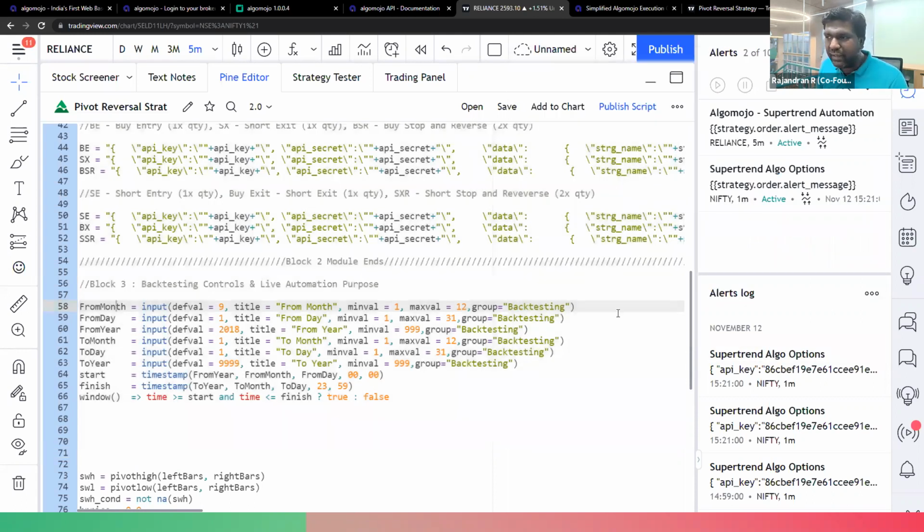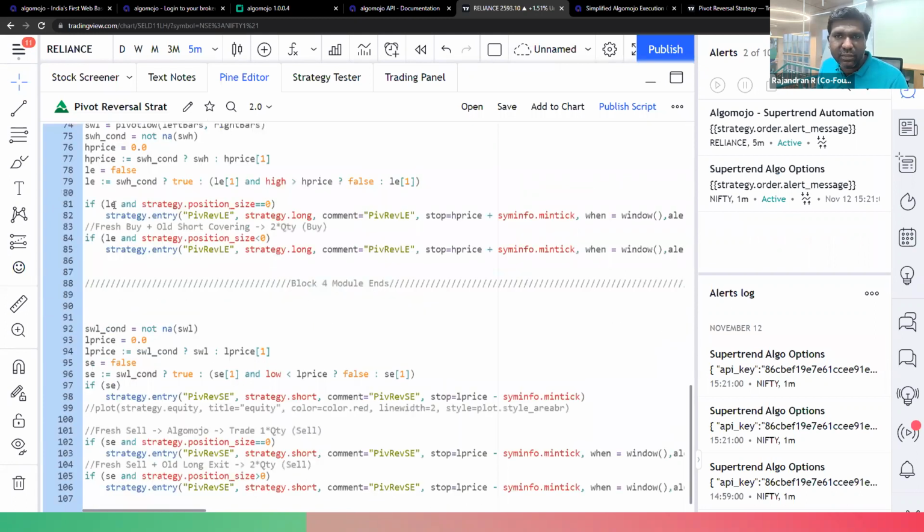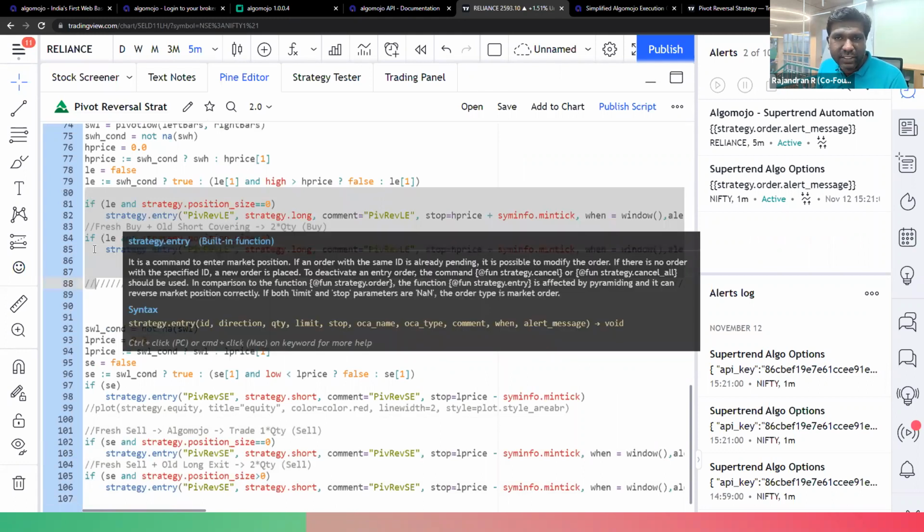Then, where my buy and sell is getting executed, here is my LE and LX entered over here. This LE contains the long entry and the SE contains the short entry. Wherever LE contains a long entry, I am pasting those things over here.